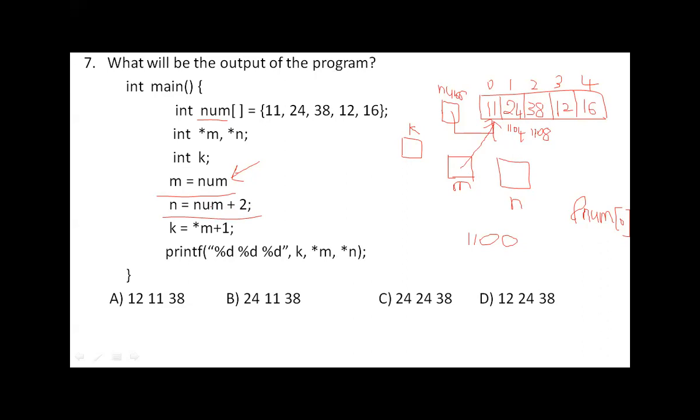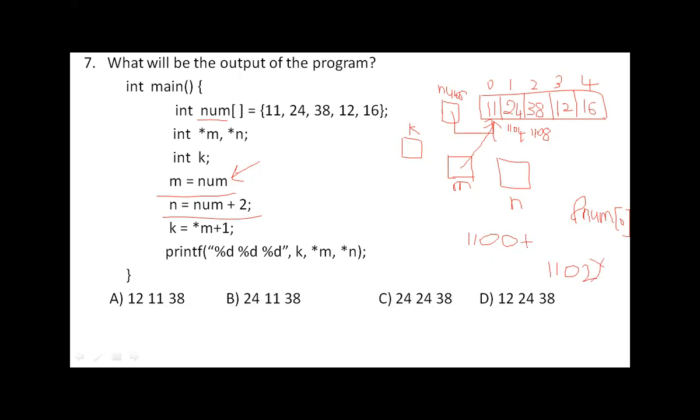So num indicates what? The first element address. It is nothing but 1100. Plus 2 doesn't indicate 1102. Please remember, when you do pointer arithmetic, it is plus 2.